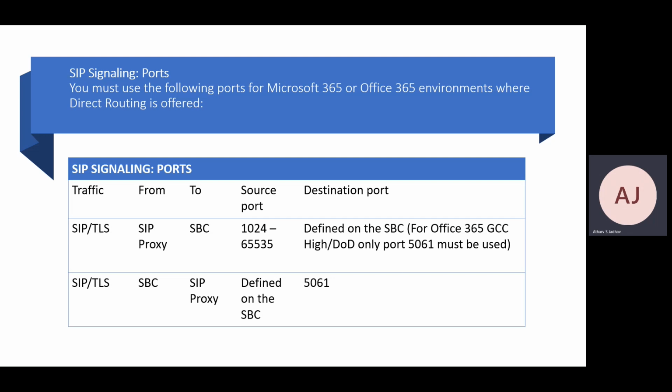The SIP proxy is something which comes under Microsoft Teams configuration. When you set up direct routing, the proxy is one of the components which we have, and the SBC is a third party which we are using, but the SIP proxy comes under us. So for SBC to SIP proxy, the incoming traffic will go on port 5061.